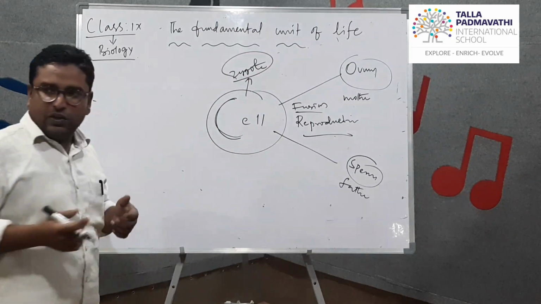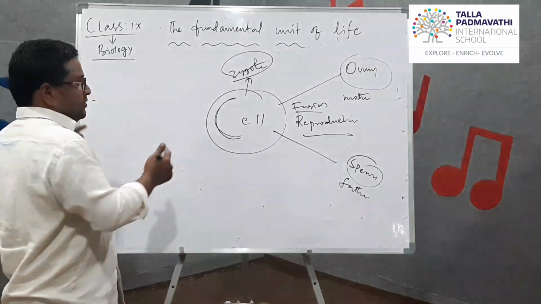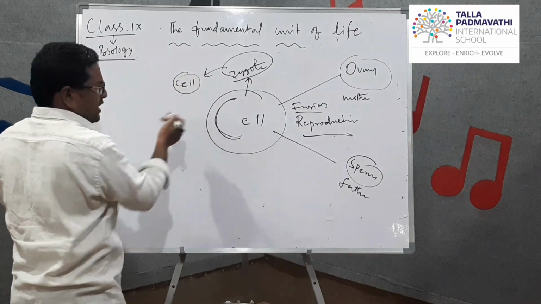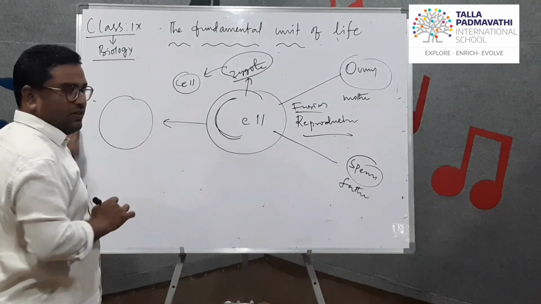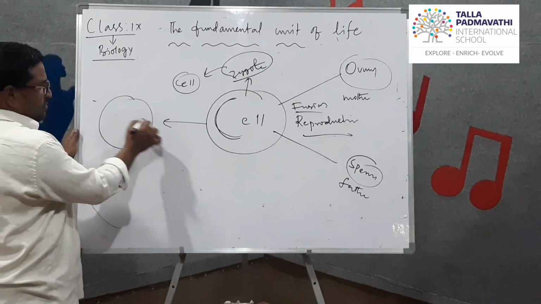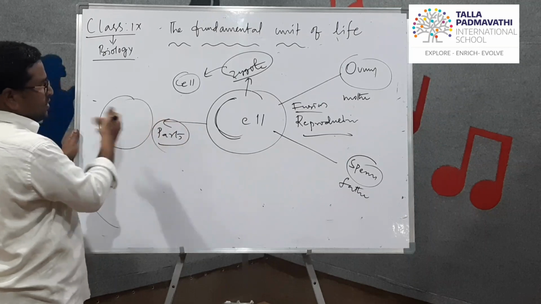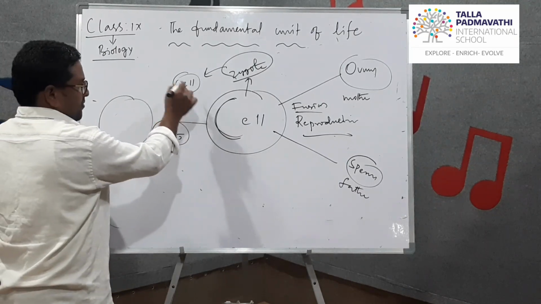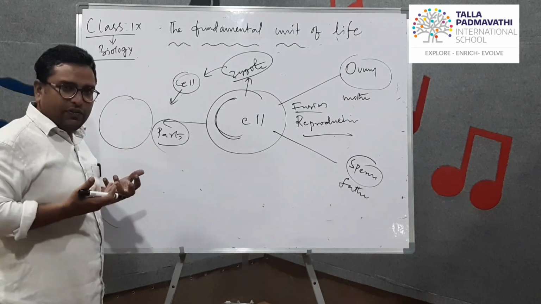This zygote is a cell. From this zygote, an organism develops with differentiated, different parts. So you can see that this zygote is the basic unit of our life.